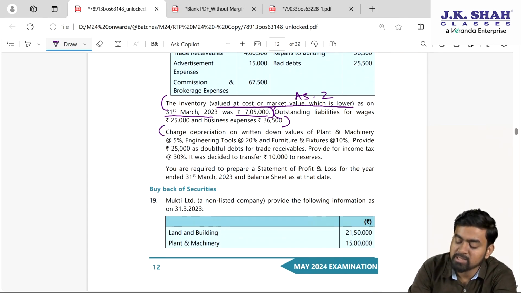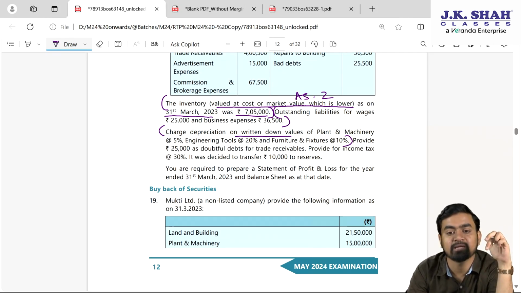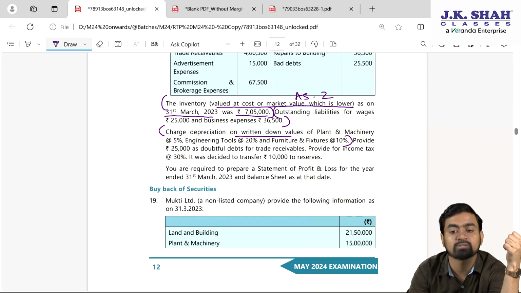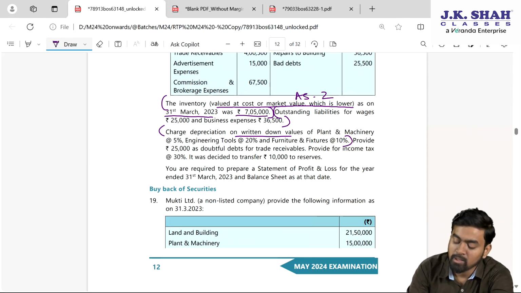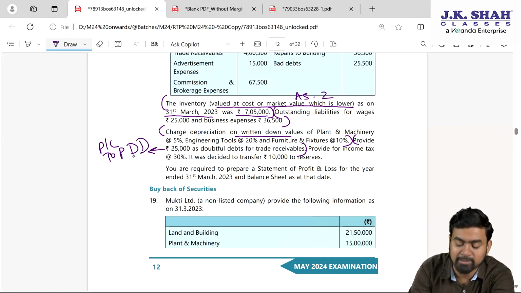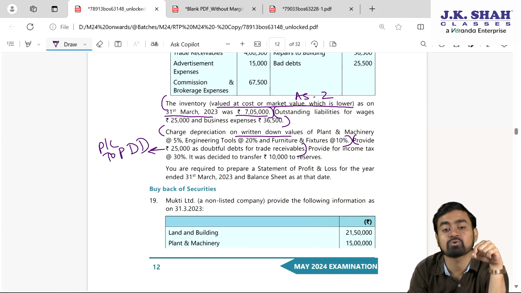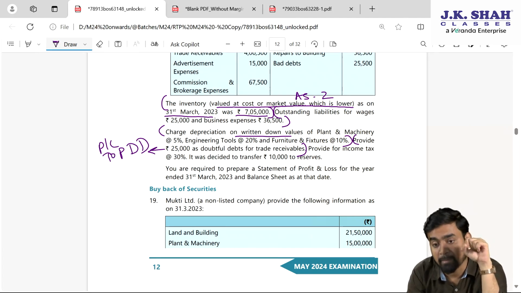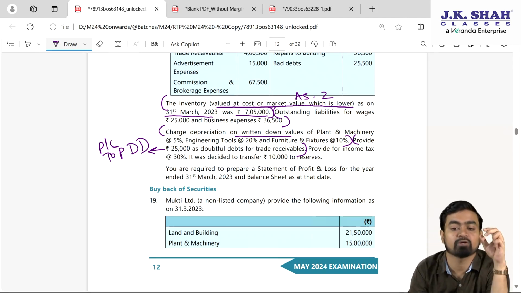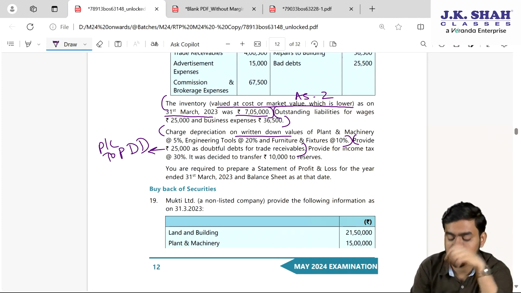Children, depreciation: charge depreciation on written down values on plant and machinery, engineering tool, furniture and fixtures. So depreciation is deducted from the asset, my dear students, and the second effect is what? Profit and loss. We will record it as an expense under the particular head depreciation and amortization. Provide 25,000 as doubtful debt for the trade receivable. Children, the entry for the provision is P&L debit to provision for doubtful debt. This provision for doubtful debt will be shown as a subtraction from the debtor, and in profit and loss we will treat it as an expense.